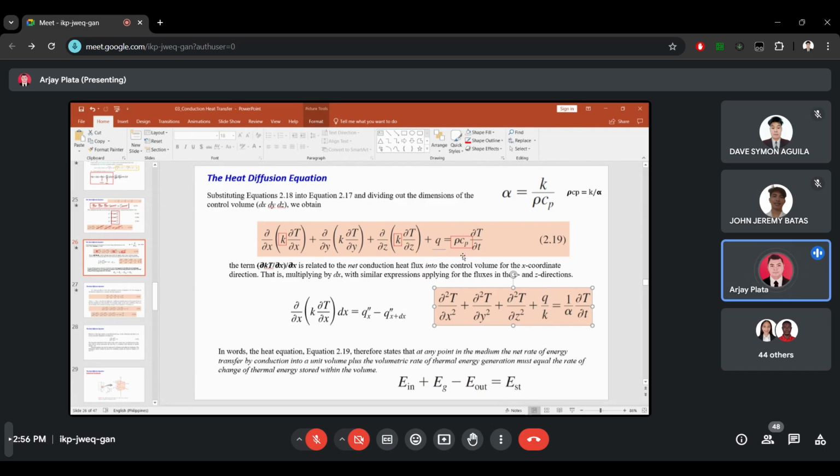And what about this rho Cp? As we can recall, the formula for rho Cp is k over alpha. Since we factored out k, the 1 over alpha will be left out. Originally, the value of rho Cp is k over alpha, so after factoring out, it will only be 1 over alpha. Okay.